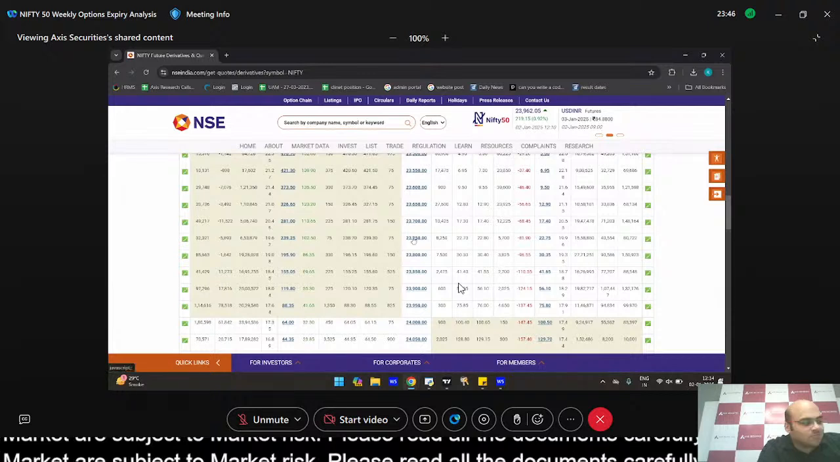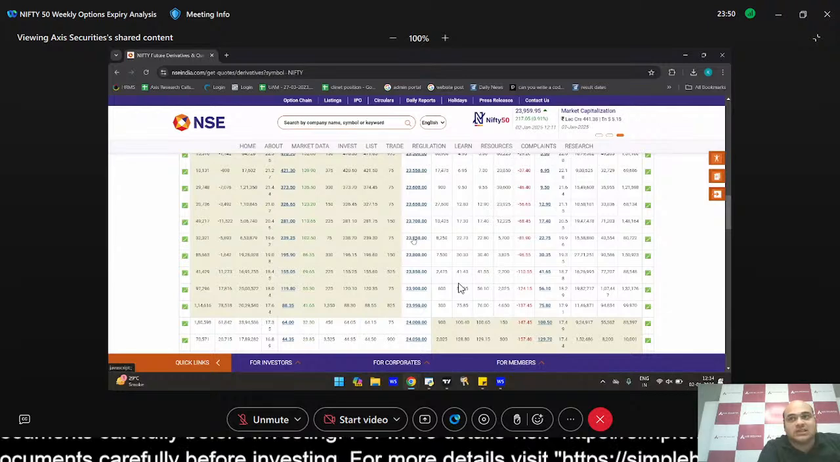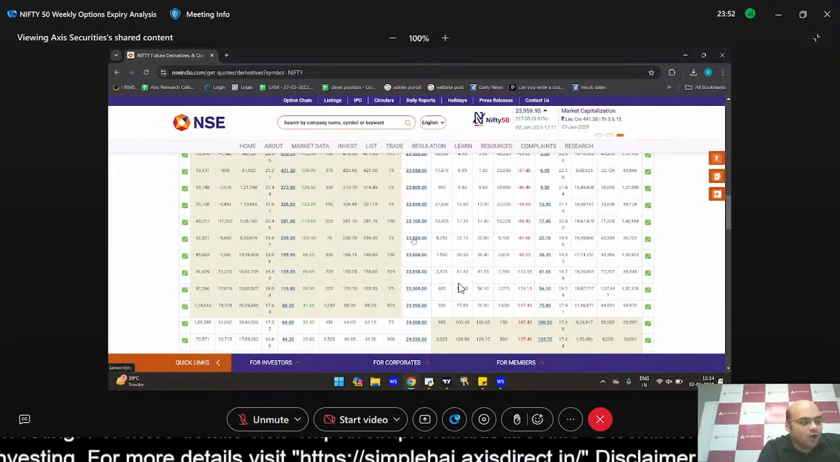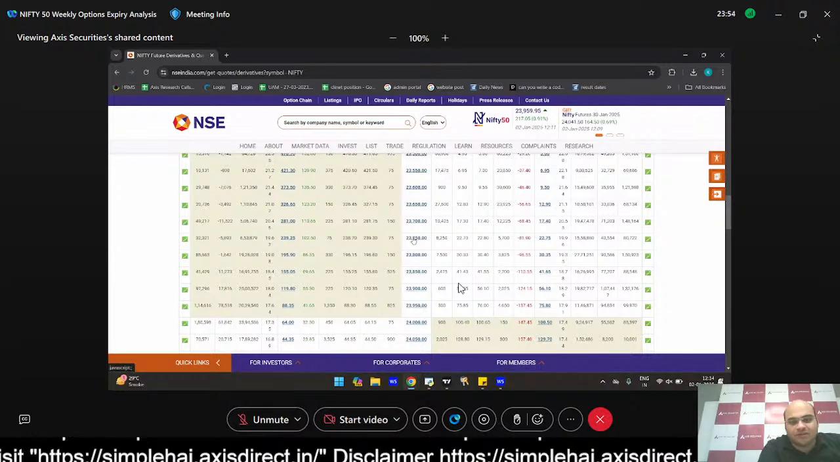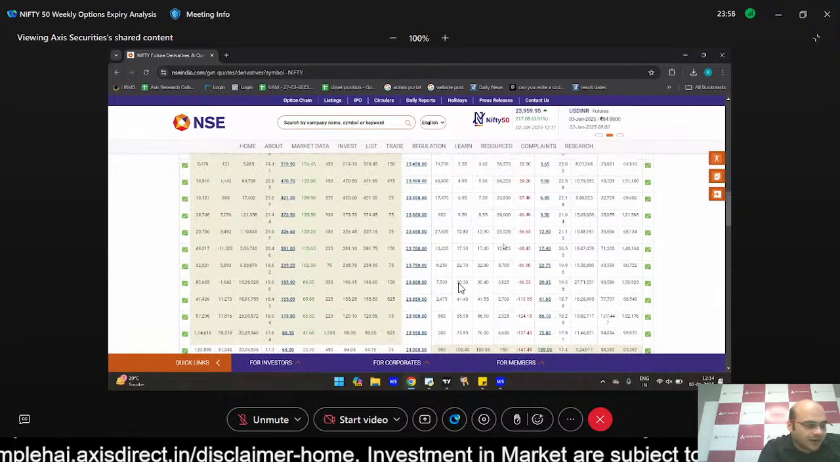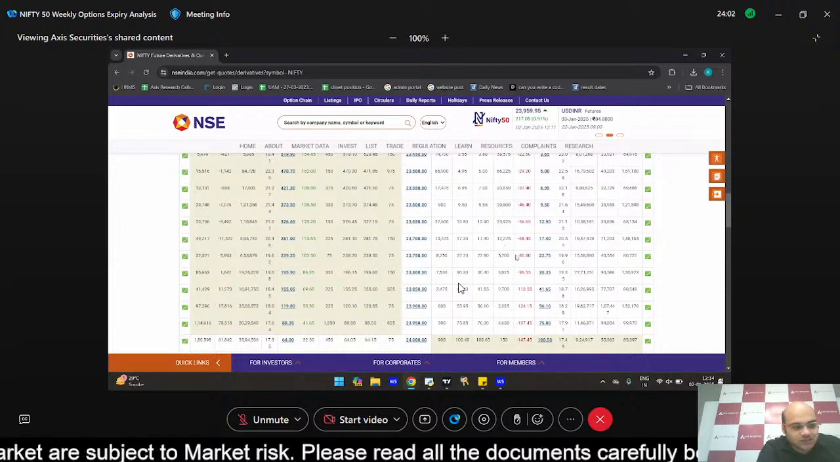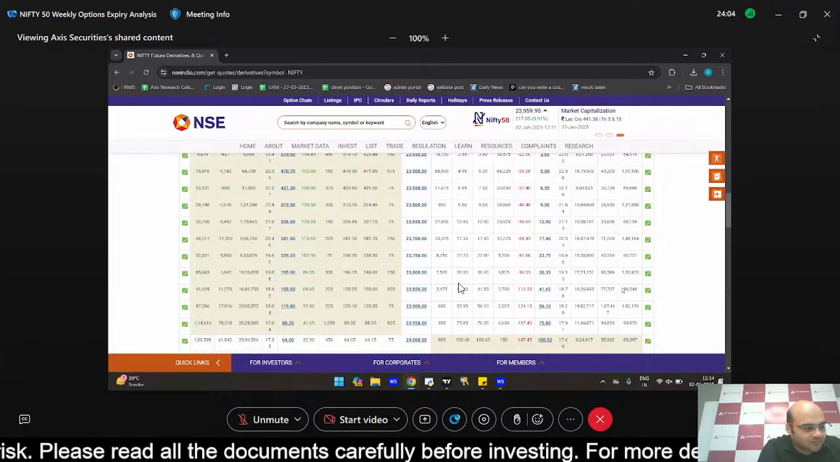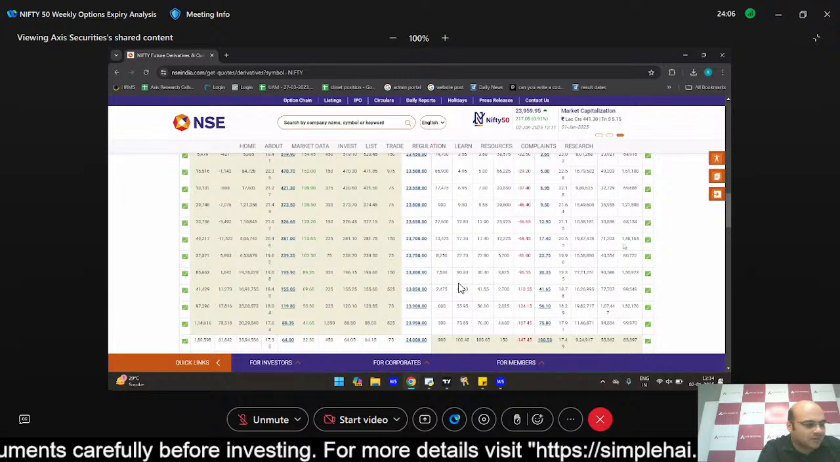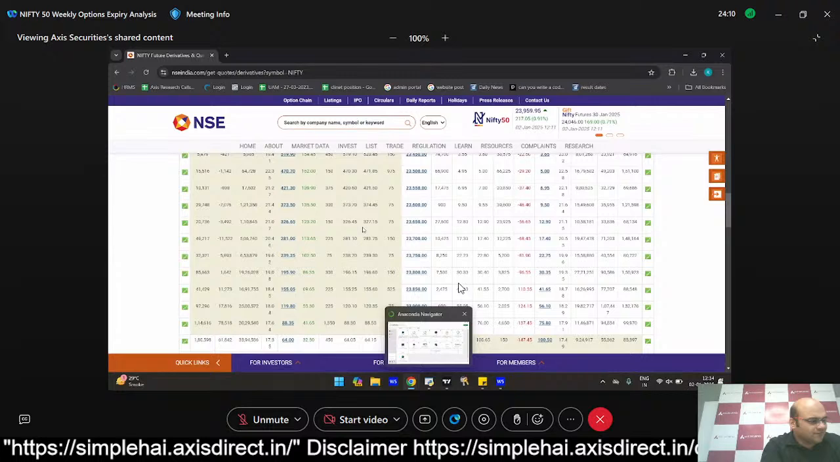Broader range, if we want to see the index rise higher, then 24,100, 24,150 is the level to watch out for. And if a significant breakdown is to come on the downside, then the first hurdle or probably the first support for the index comes in at around 23,800, 23,700, 23,600. So that's it from the index point of view.